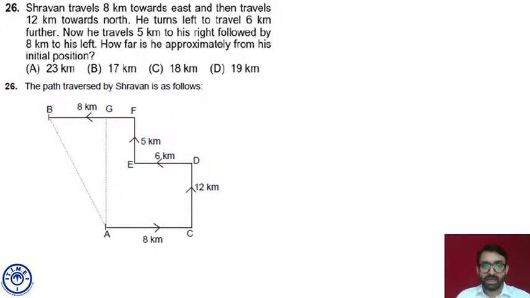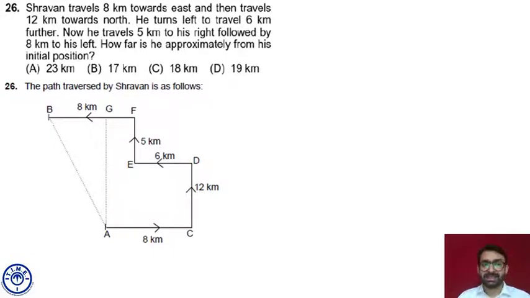Perfectly alright. Now, when he is at point F, he must be facing which direction? North. Now, at F, he took a left turn and traveled 8 kilometers. I hope this is okay. So if he takes a left turn at F, he will go towards west, because right now he is facing north, and he reached the destination. Let's say the destination point is B.